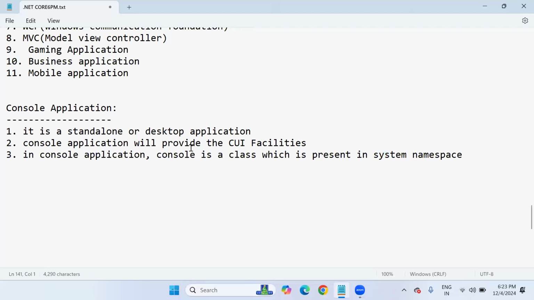In console application, console is a class which is present in the system namespace. Fine. Here, console class is having methods. What are the methods? We'll discuss. These are the methods associated with the console class, starting with the Write method.